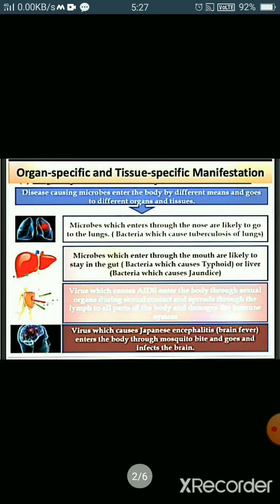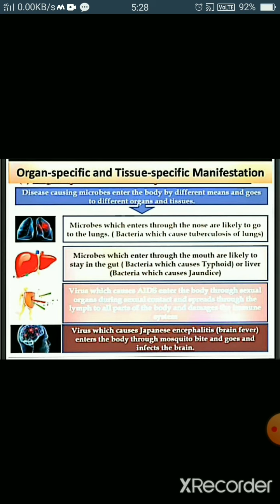Now, organ-specific and tissue-specific manifestation. The human being is an organism which has many organs and tissues. So the microbes can enter a particular organ and stay and cause disease. Different species of disease-causing microbes have evolved to reach various parts of the body, and they stay there and cause a particular type of disease.